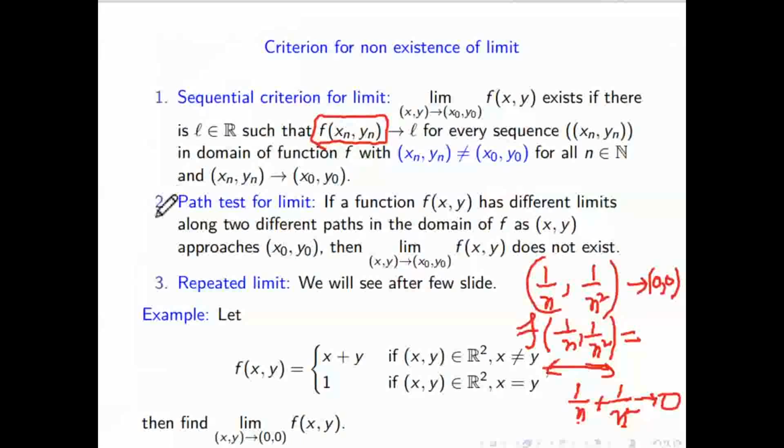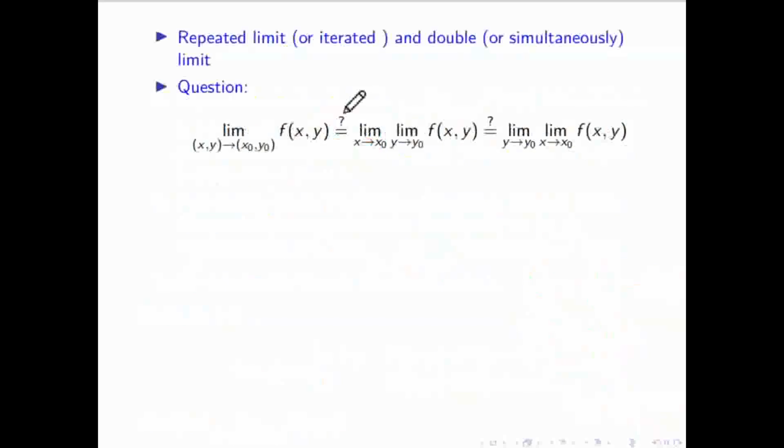Now the third one is the repeated limit, which we have already seen in the beginning. Like this question, if this limit is same as this limit, now can you tell me what is the answer of this question? I will write this number 1 and number 2.